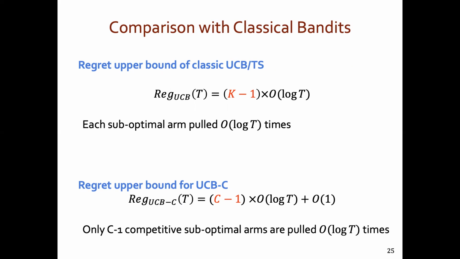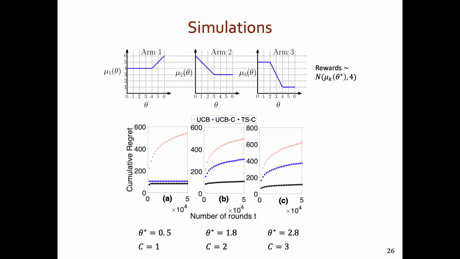The number of suboptimal arms that are played order of log t times varies, which we call C, and it varies with the problem setting. For instance, we can have scenarios where C is 0, 1, and 2 for a 3-armed bandit problem.